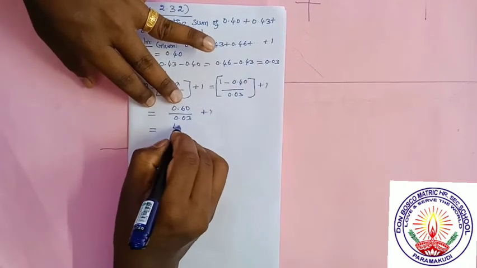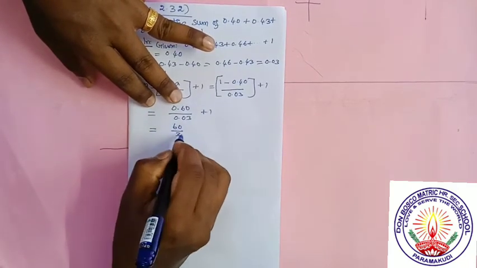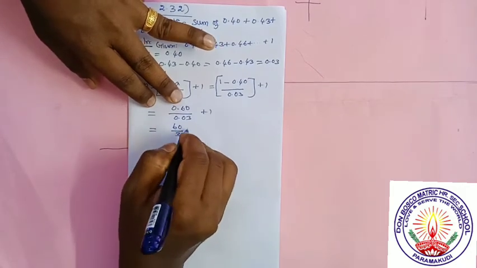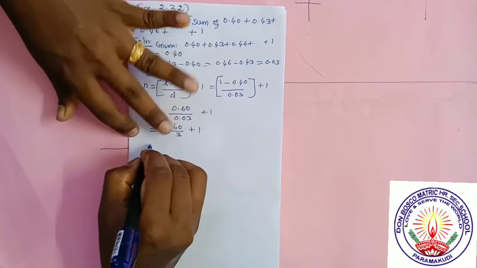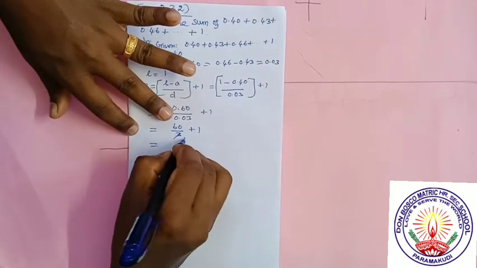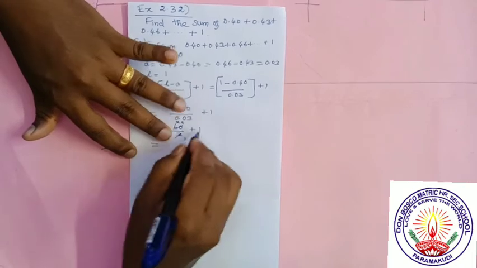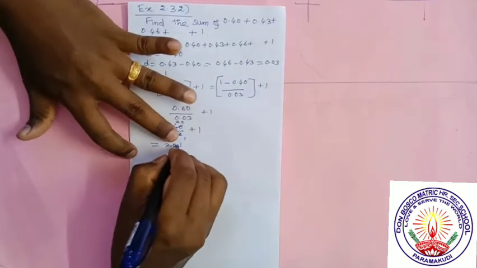When you multiply, it becomes 60 by 3 plus 1. So 3 ones are 3, 3 twos are 6, 3 twenties are 60, so 20 plus 1.